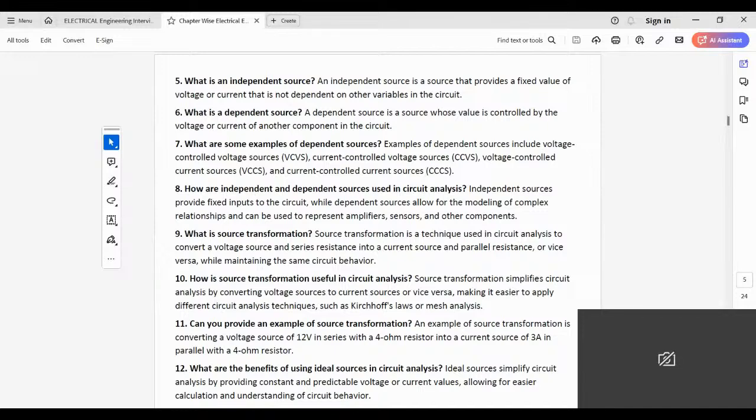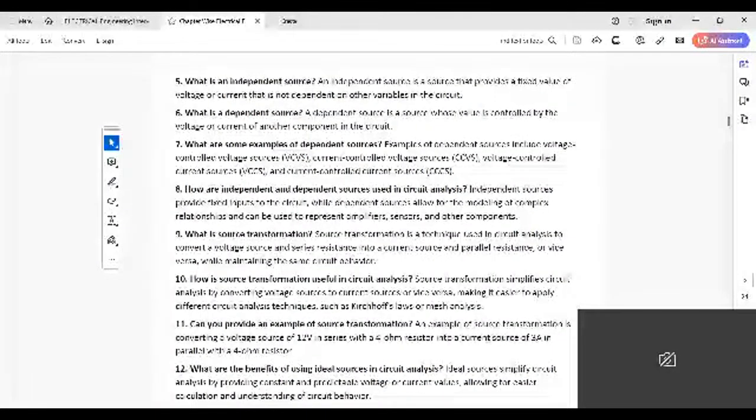What are some dependent sources? Examples of dependent sources include voltage-controlled voltage source, current-controlled voltage source, voltage-controlled current source, and current-controlled current source.